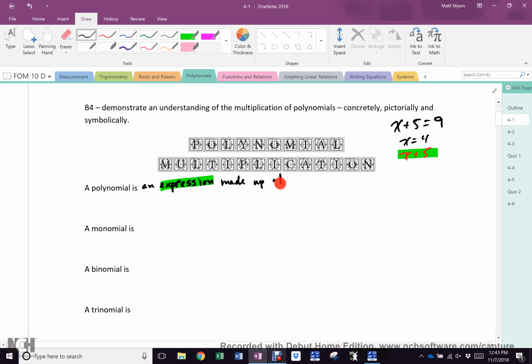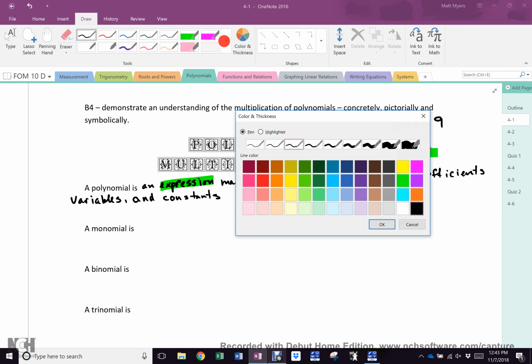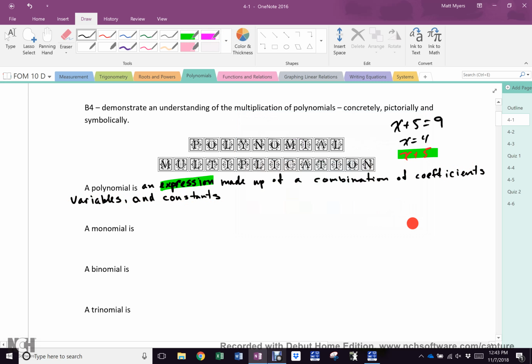made up of a combination of coefficients, variables, and constants. Now you know what all those things are. I'm going to highlight them in 3 different colors. Coefficients, variables, constants. And now I am going to write a polynomial, okay?